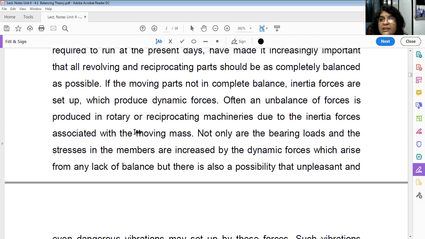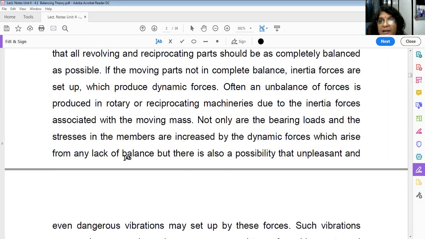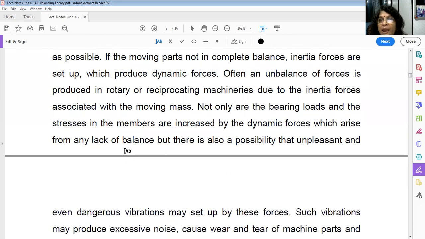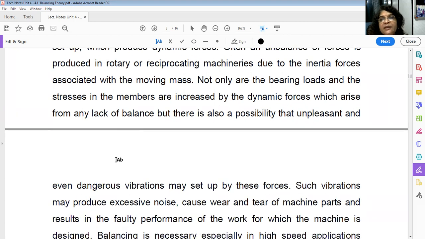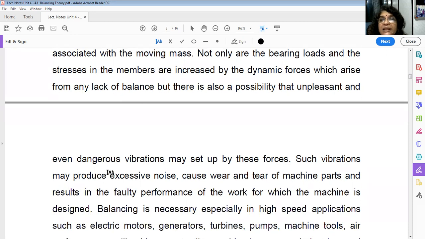So this unbalance will create the dynamic load, which will increase the stresses in the members. And in the design, you have to consider the dynamic load also. And there is the possibility of unpleasant noise, and even dangerous vibrations may set up from these forces.